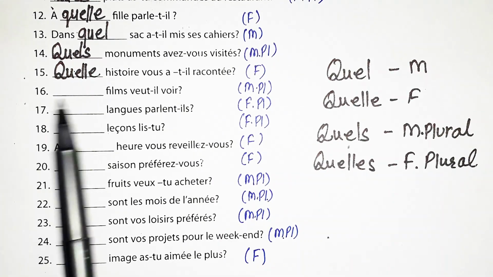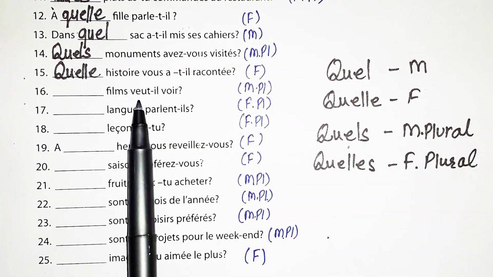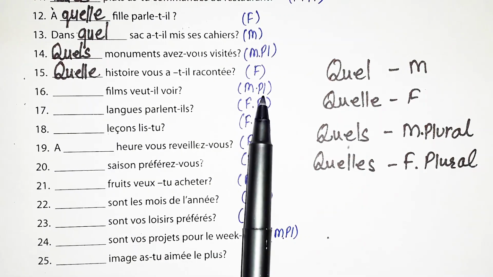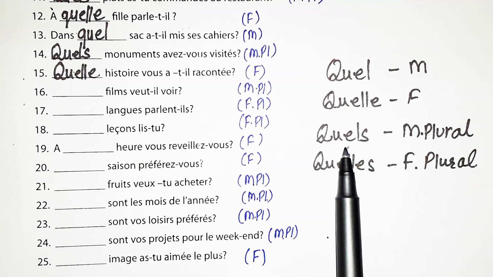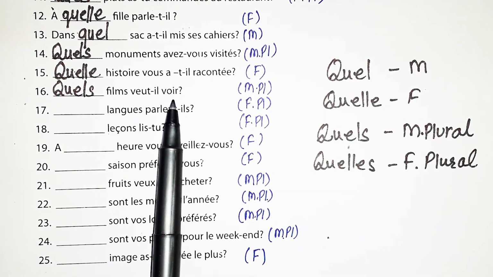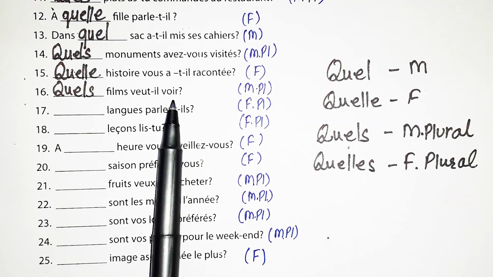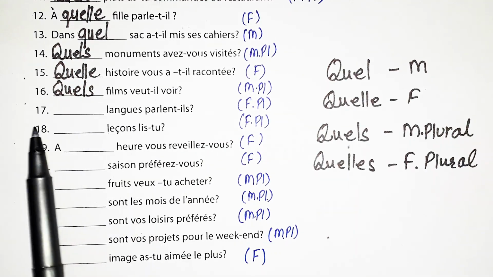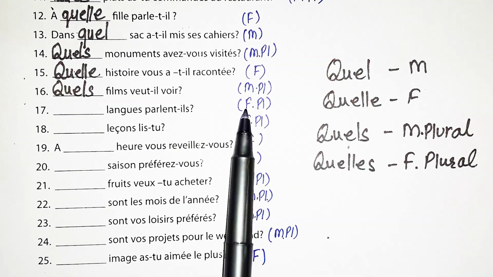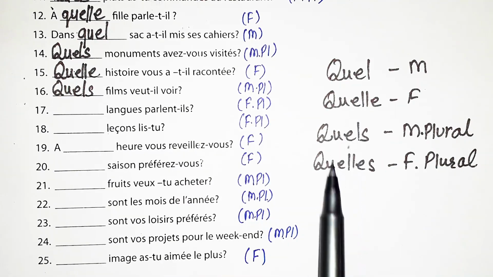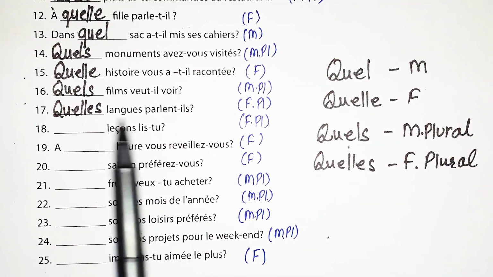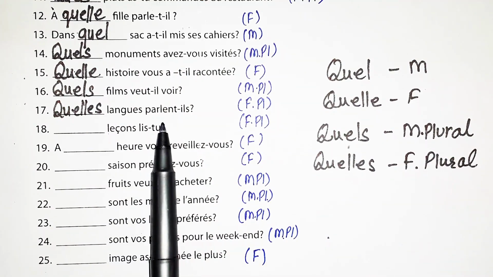Now, the next sentence is, dash film veut-il voir? Film is masculine plural, so we will take the masculine plural case. Quels films veut-il voir means which films does he want to see? Now the next one is dash langue parle-t-il. Langue is feminine plural. So we'll take the feminine plural case. Quelles langues parle-t-il? Which languages does he speak?